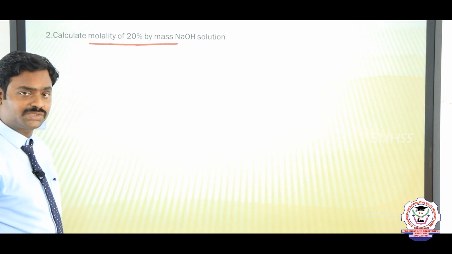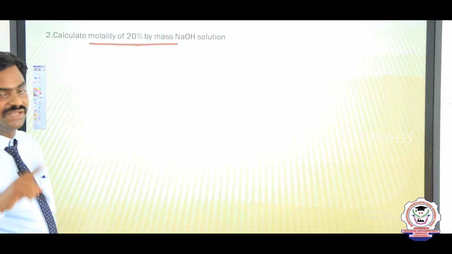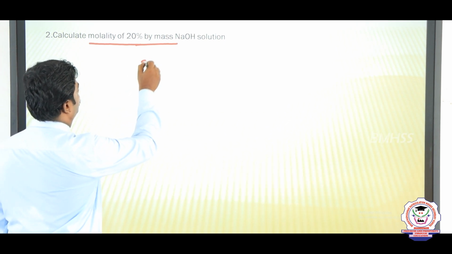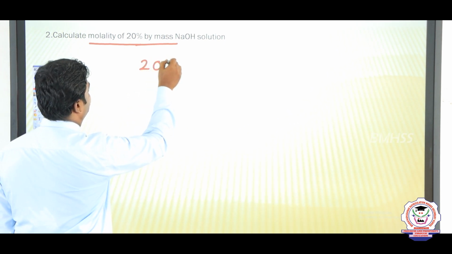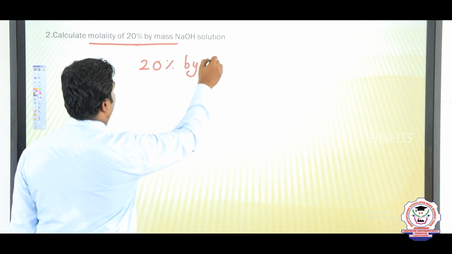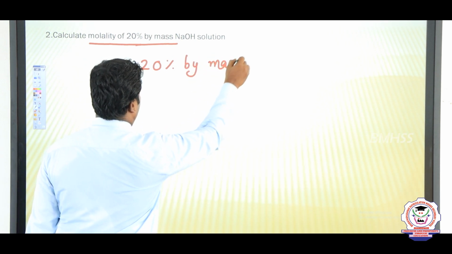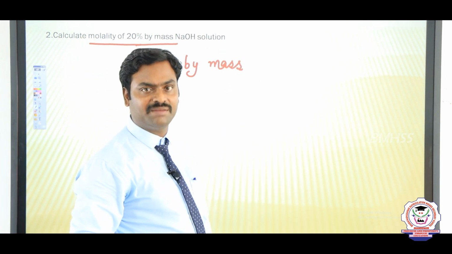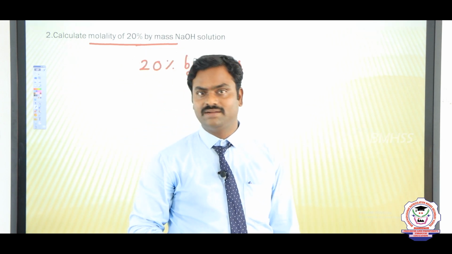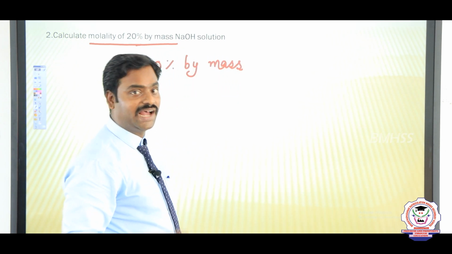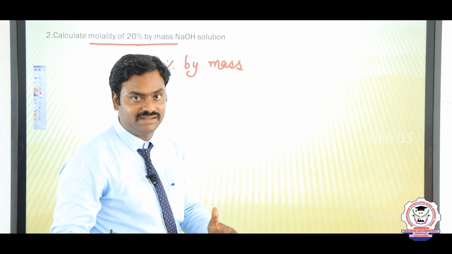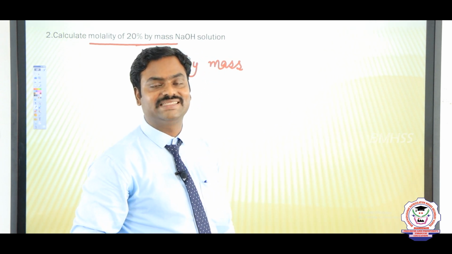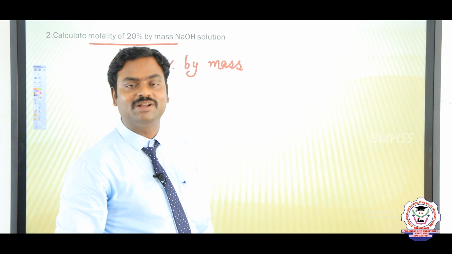First, we must understand what 20% by mass means. 20% by mass means 20 gram of sodium hydroxide is dissolved in 100 gram of solution. Watch it clearly: 100 gram of solution means 20 gram of solute plus 80 gram of solvent. Then only does the total mass of the solution come to 100 gram.